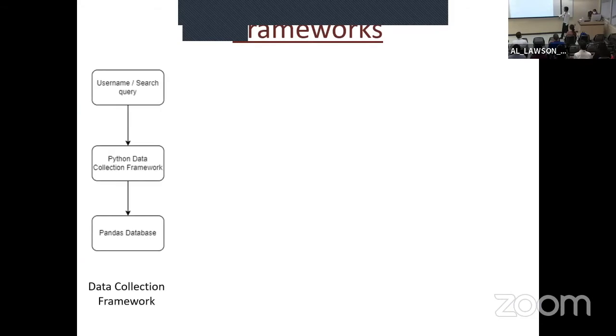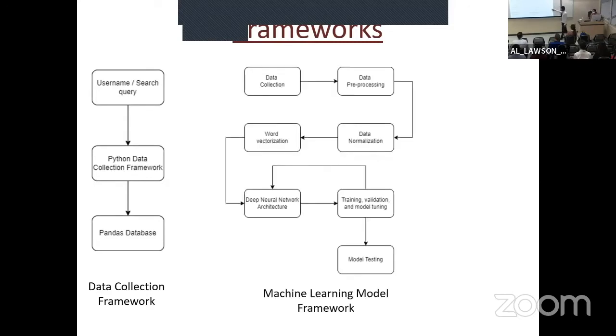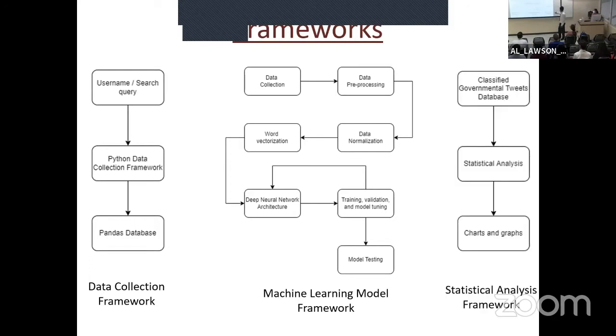We have three sets of frameworks. The first framework is the data collection framework. This framework is created with the help of Tweepy, the API that I mentioned, and the Python library called Pandas that helps in searching and collecting the data. The second framework is the machine learning model framework, which does all the machine learning work: text classification, opinion mining, and sentiment analysis. The last framework is the statistical analysis framework that presents the classified data set in charts and graphs.